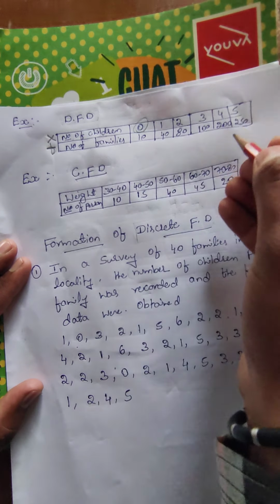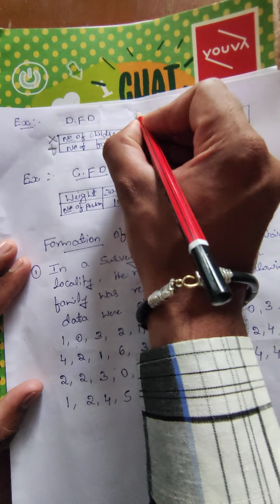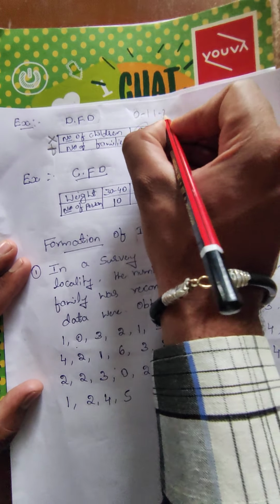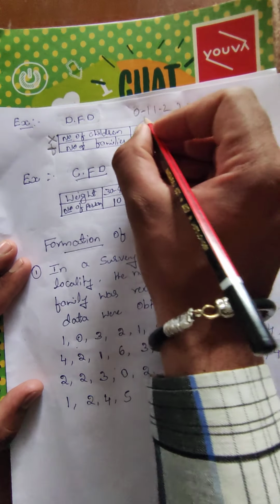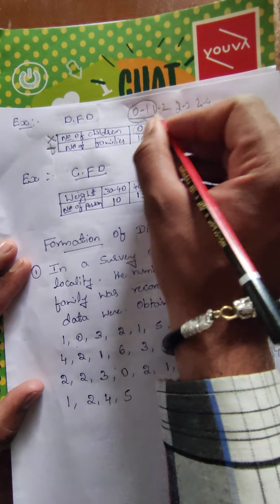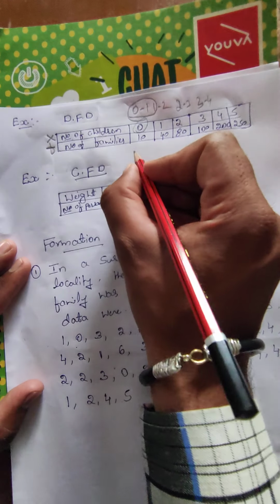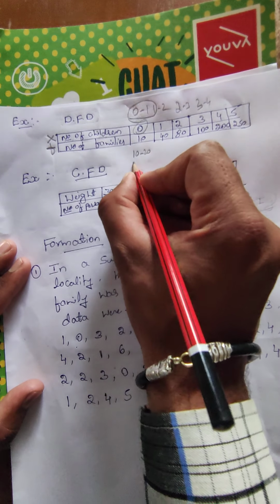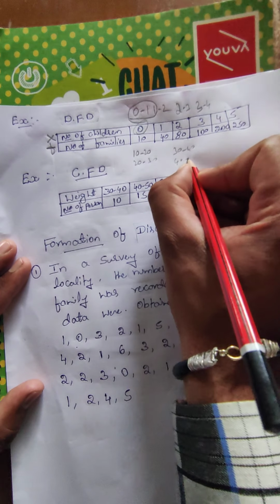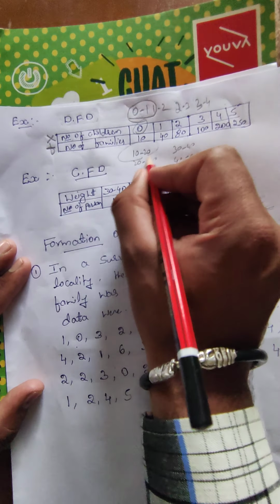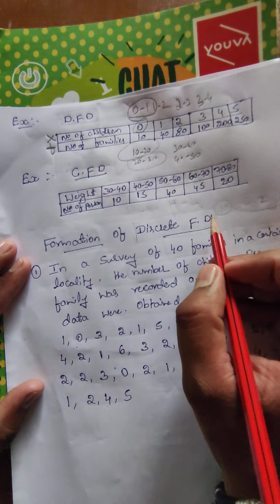Class intervals are recorded like 0 to 1, 1 to 2, 2 to 3, 3 to 4. This is continuous recording of class intervals. Take one more example: 10 to 20, 20 to 30, 30 to 40, 40 to 50. These are the best examples for continuous frequency distribution.